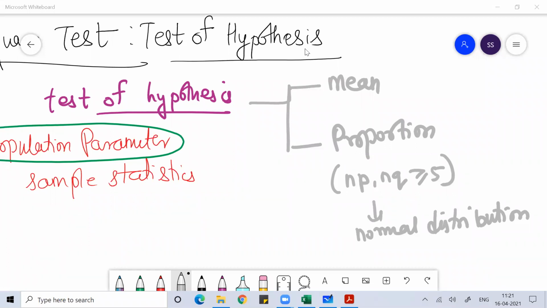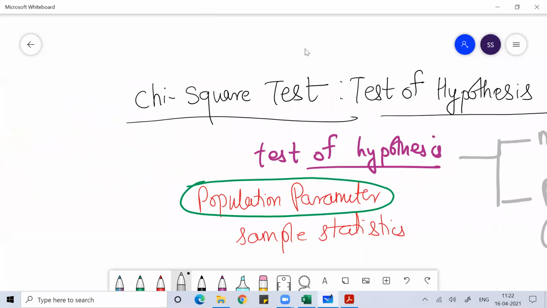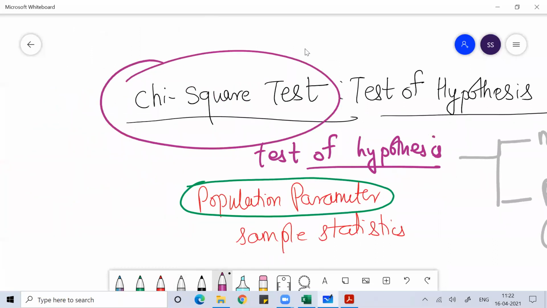And whenever we need to perform the equality of two proportion problem, we do chi-square test. So in today's class, we're going to discuss something very important that we call chi-square test. Every year, whenever you see the problem on chi-square, every year you get a problem. Chi-square test is basically performed when we are talking about the equality of proportion. So whenever we are talking about the equality of proportion, we use chi-square test.